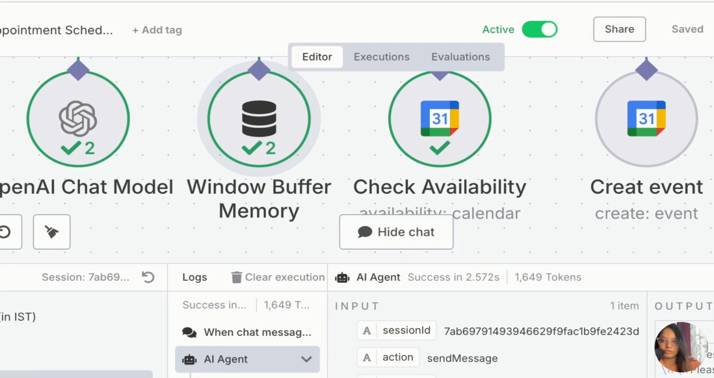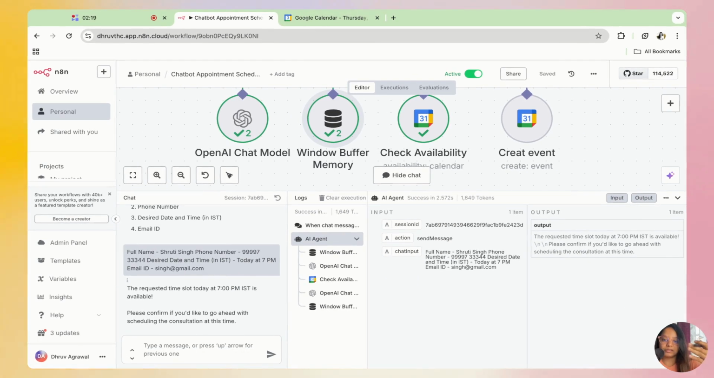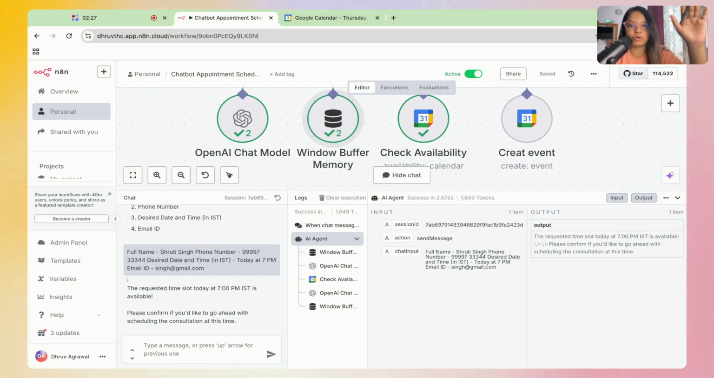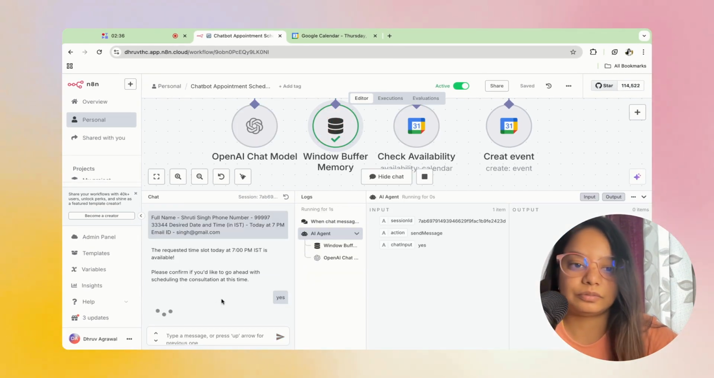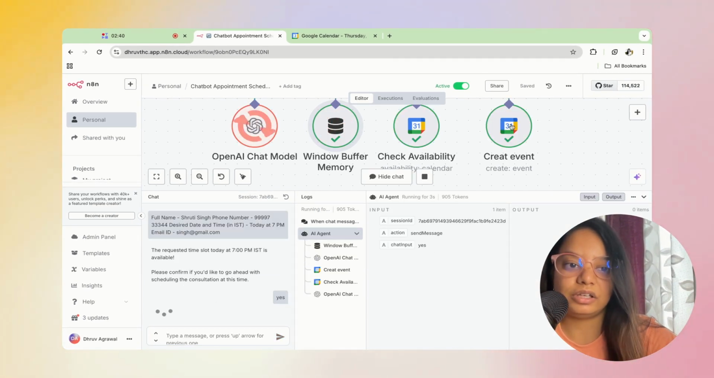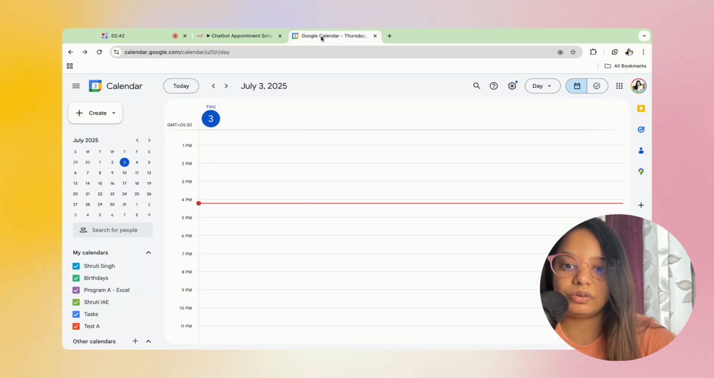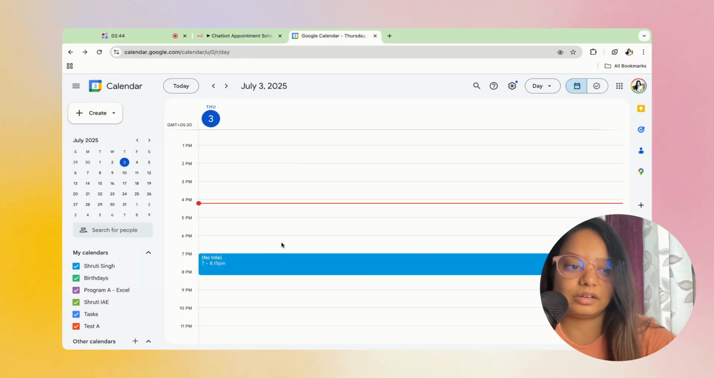I have given an instruction at the backend in such a way that it first checks the availability for the asked time slot, then reconfirms with the client, and only then books it in my calendar. So again, the backend instructions have to be very clear for the kind of result you are expecting. So I'll mention yes. Now you'll see the create event node is happening.